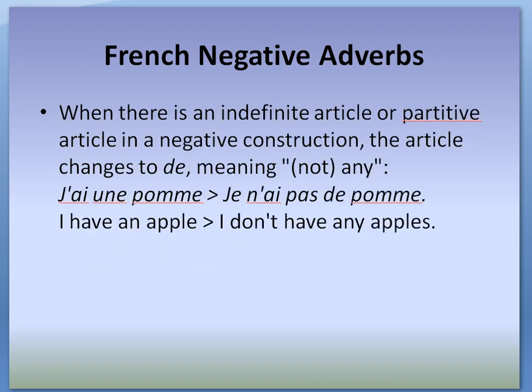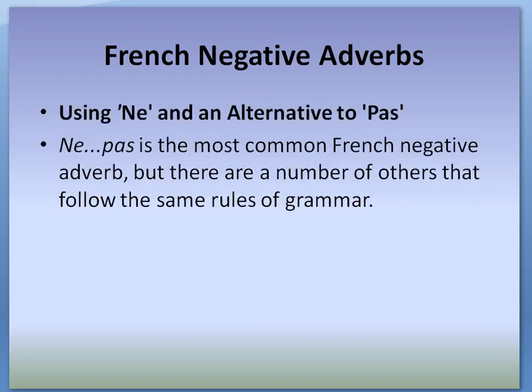When there is an indefinite article or partitive article in a negative construction, the article always changes to de, meaning not any. J'ai une pomme. Je n'ai pas de pomme. So, an indefinite article or partitive article becomes de in a negative sentence. Ne pas is the most common French negative adverb, but there are a number of others that follow the same rules of grammar.